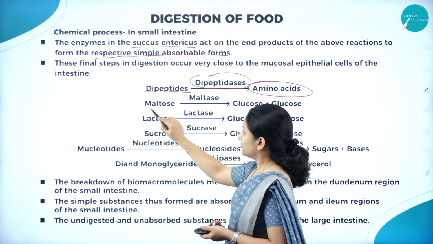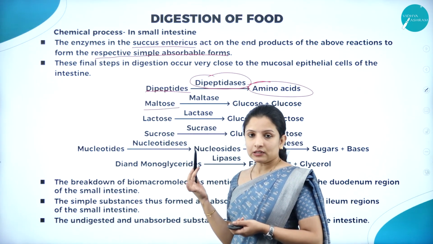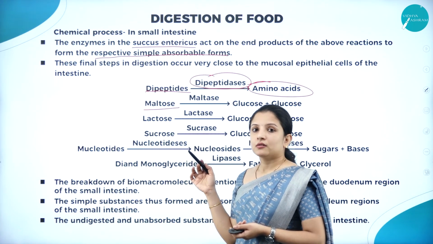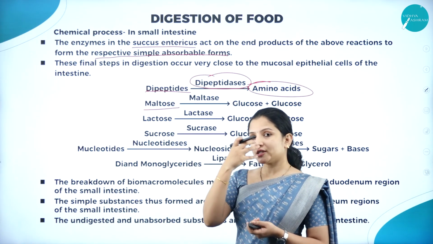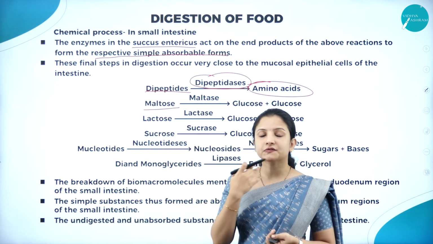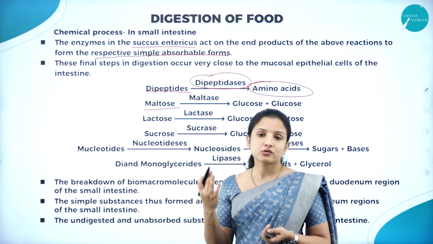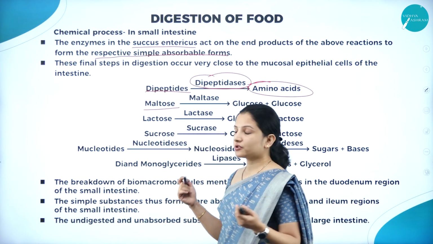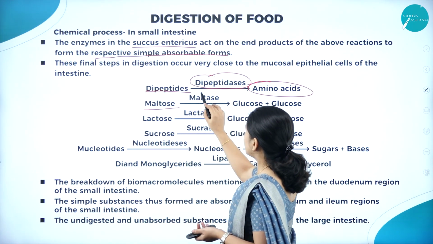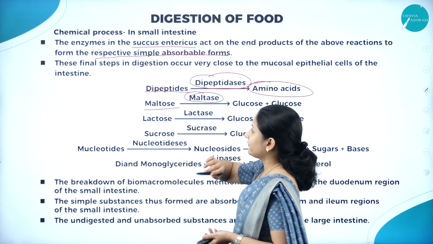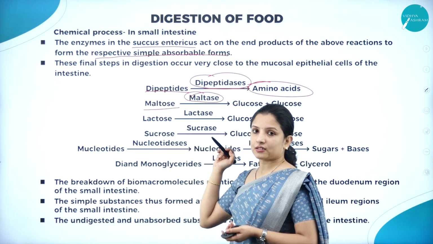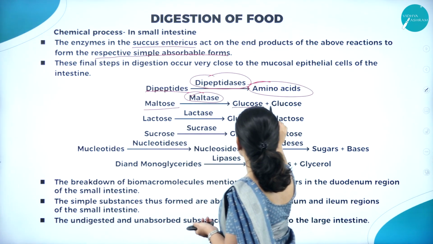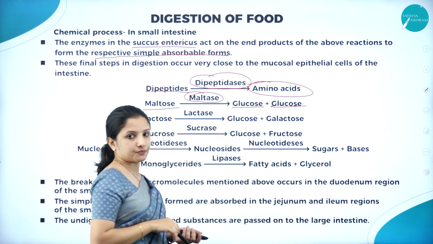Next, maltose. Maltose is a disaccharide. Carbohydrate got partially digested in the mouth in the presence of salivary amylase and got converted into a disaccharide, maltose. That maltose again should be broken down into a monosaccharide or simple form, right? In the presence of the maltase enzyme, which is present in the succus entericus, it gets broken down into two molecules of glucose.